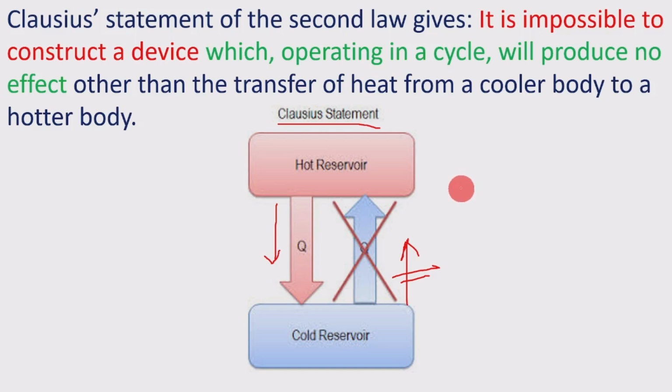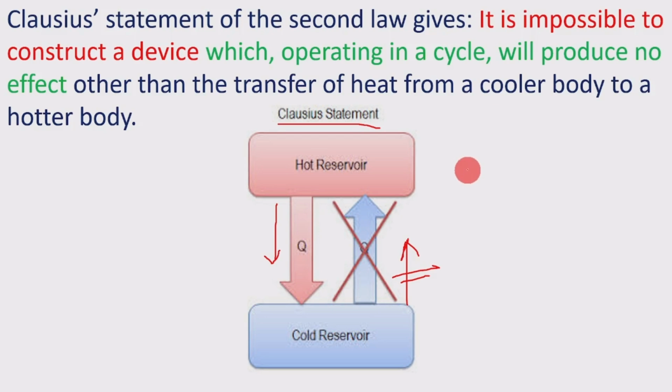Here we have taken one concerning the heat engine, the Kelvin-Planck statement. What is not possible for the heat engine they have mentioned, and the second one, what is not possible in transferring heat with respect to temperature, is given in the Clausius statement. These two statements seem to be different, but they give the same information. How those two are equivalent, I am going to take in the next session, the equivalence of these two statements.